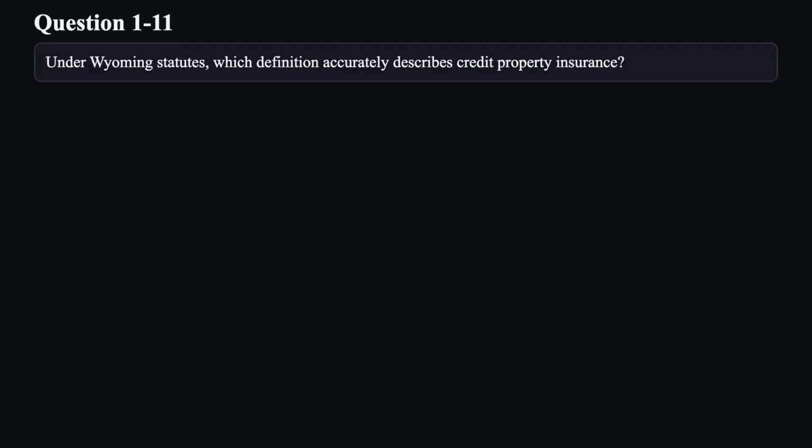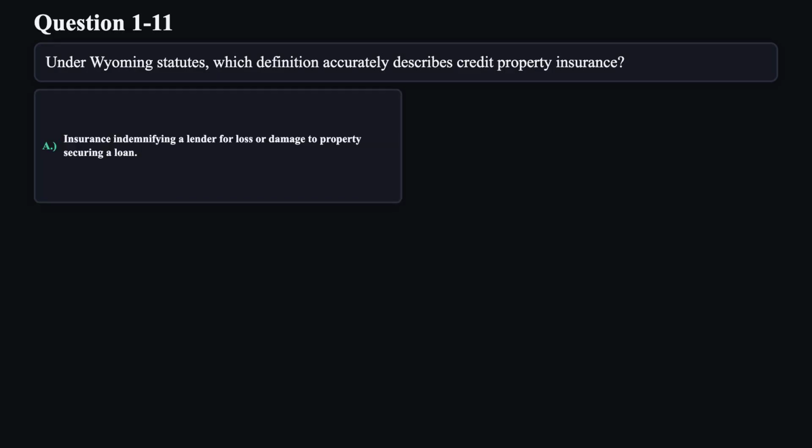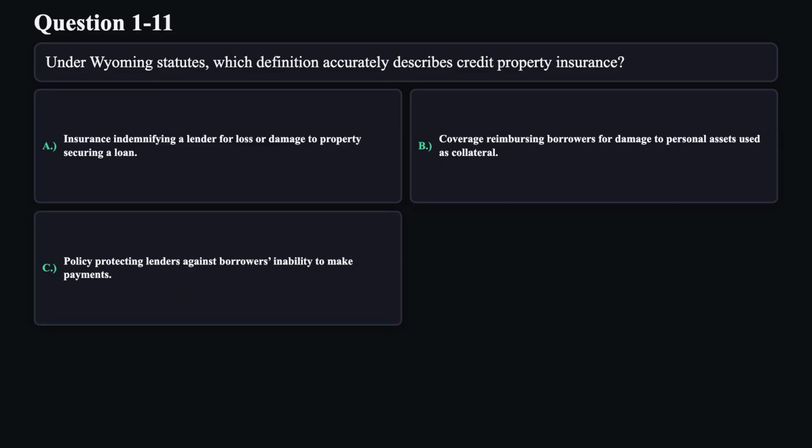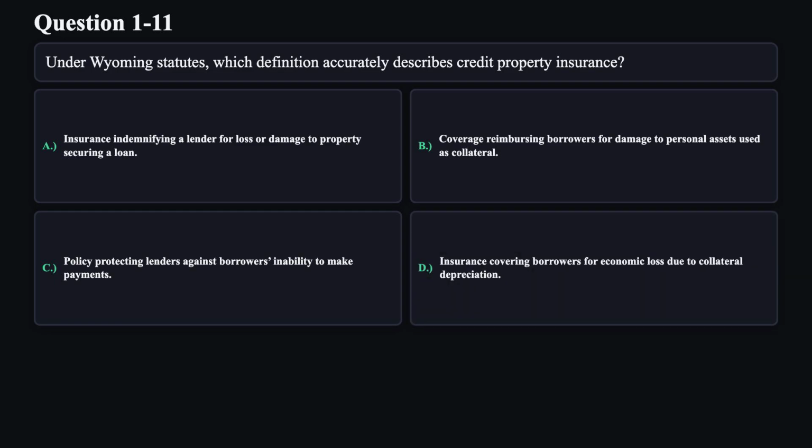Question 11. Under Wyoming statutes, which definition accurately describes credit property insurance? A. Insurance indemnifying a lender for loss or damage to property securing a loan. B. Coverage reimbursing borrowers for damage to personal assets used as collateral. C. Policy protecting lenders against borrowers' inability to make payments. D. Insurance covering borrowers for economic loss due to collateral depreciation.